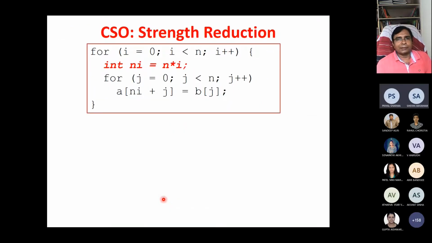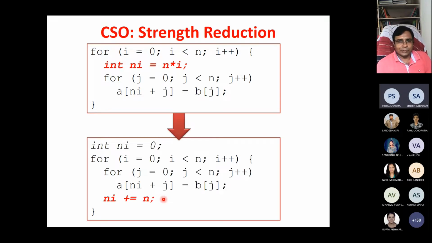This is the same thing, another strength reduction. In the earlier code, Ni was computed here, but we can do further strength reduction. Every time Ni is equal to N into i you are doing.